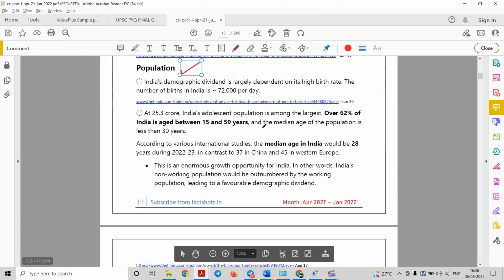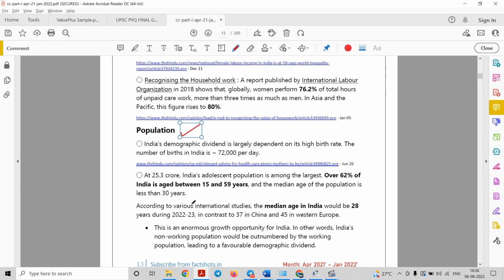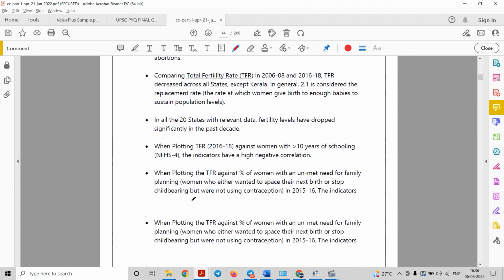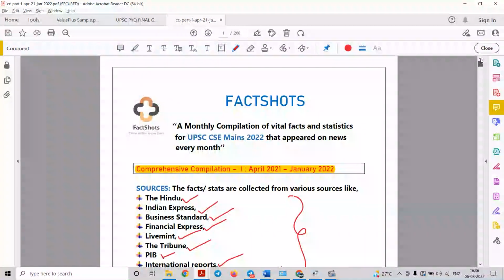So you get a comprehensive compilation of various facts related to that topic, so that you don't have to search for extra value addition material. We also provide the link for that topic, so that you can go and cross-check a fact if you have any doubts. So this is the way this annual compilation is compiled.